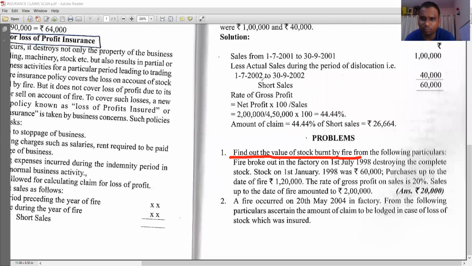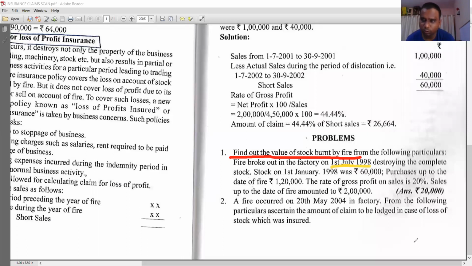Find out the value of stock burnt by fire from the following particulars. Fire broke out in the factory on 1st July 1998. Students, in all the problems, you will get the information of date of fire. What is the meaning of date of fire? The date on which the fire occurred in the business. On what date? 1st July. Underline, 1st July 1998. Destroying the complete stock.